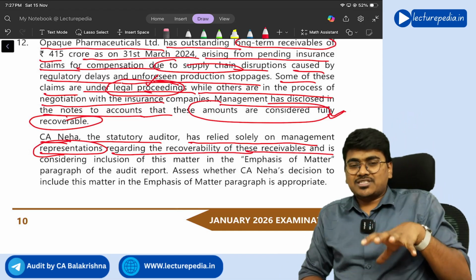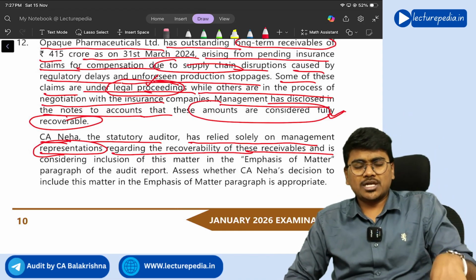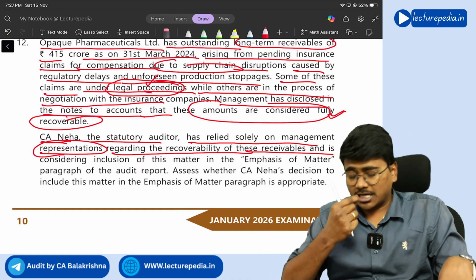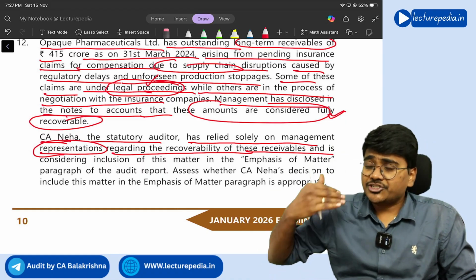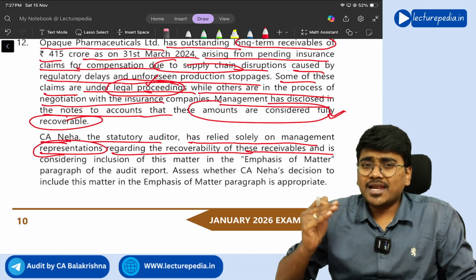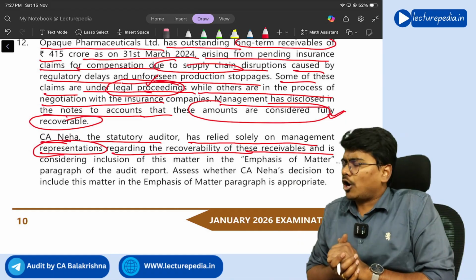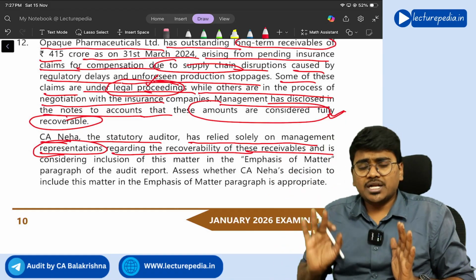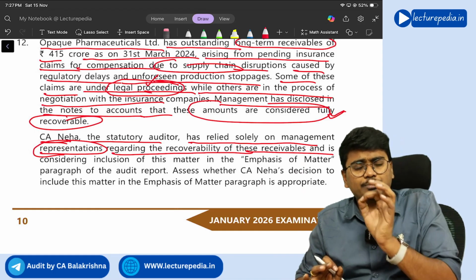Now CA, the statutory auditor, has relied solely on management representations regarding the recoverability of these receivables. There are litigations going on, and management on the other hand told that these are completely recoverable. Management told the auditor we will be able to recover them completely, and the auditor believed just the written representation. Is that the correct procedure?